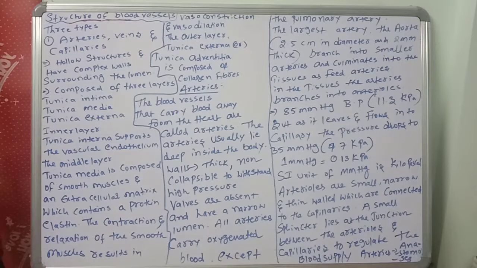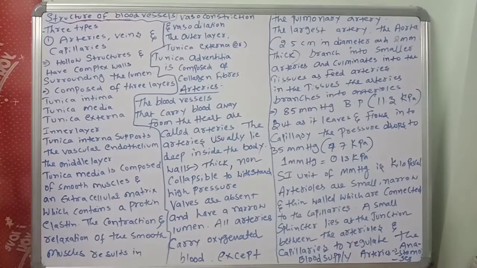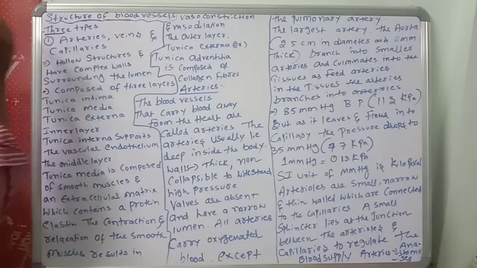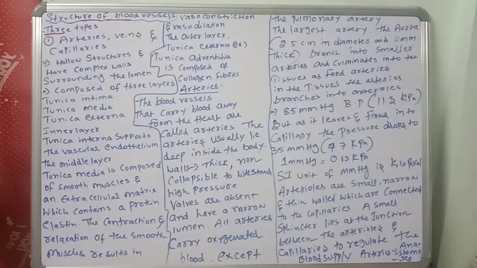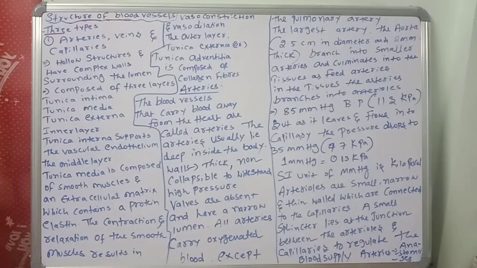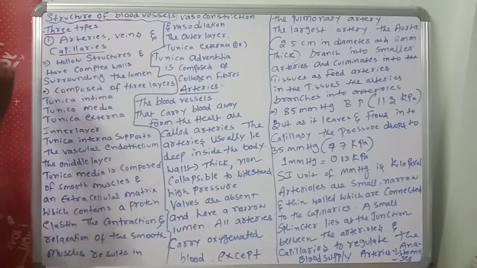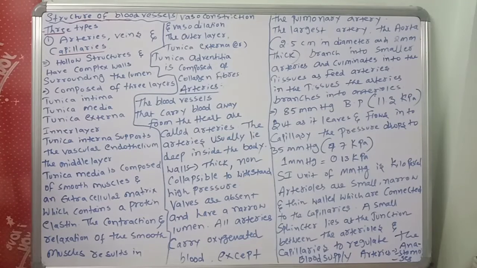The first one, arteries. The second one, veins. And the third one, capillaries. Arteries, veins, and capillaries. These are the three important structures.